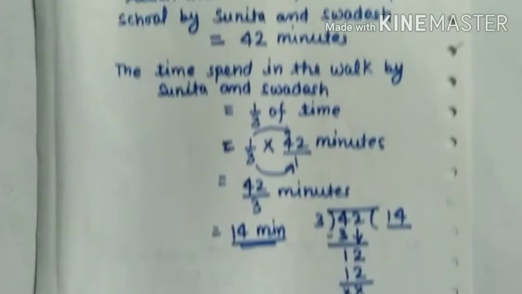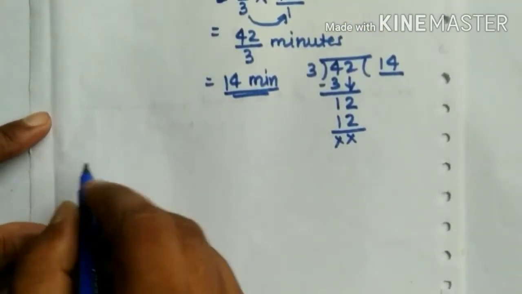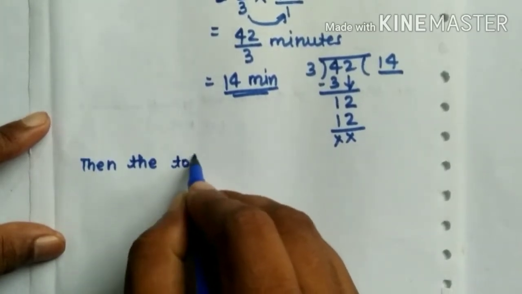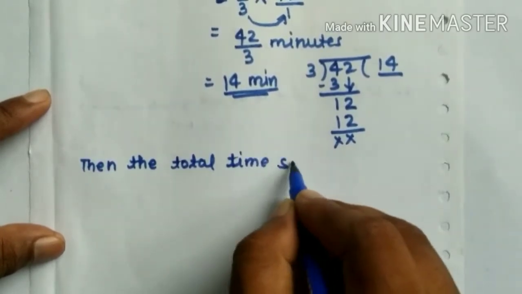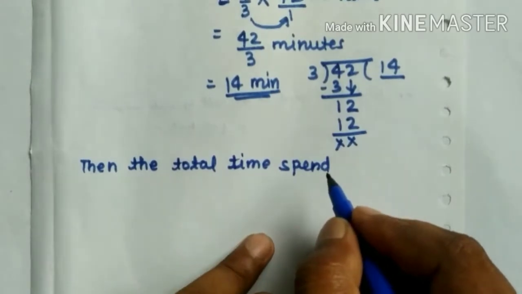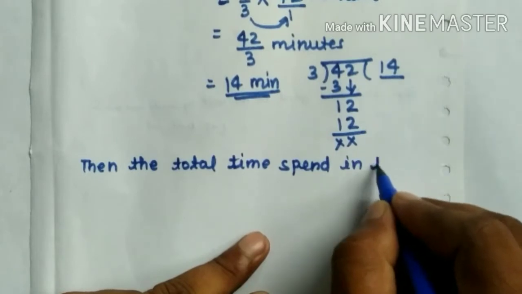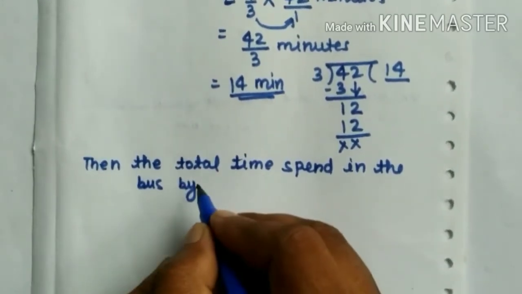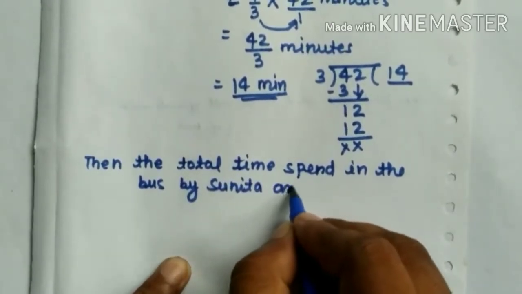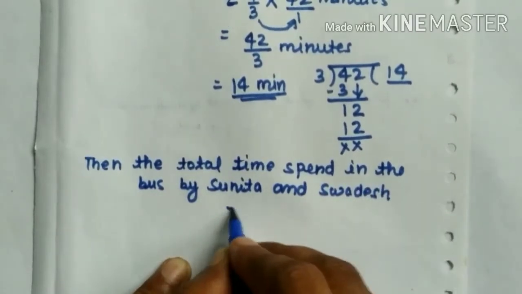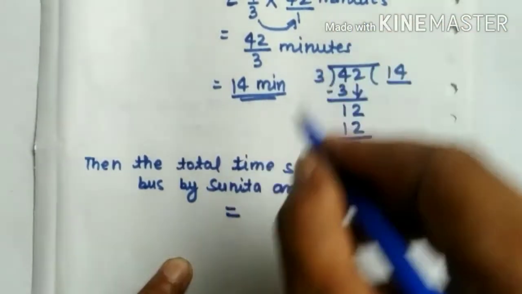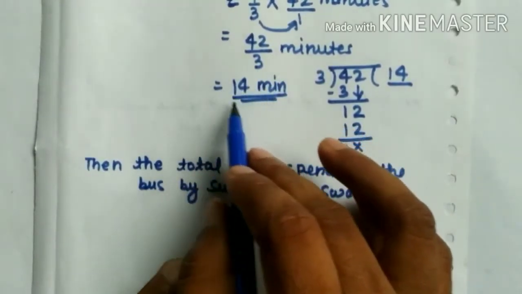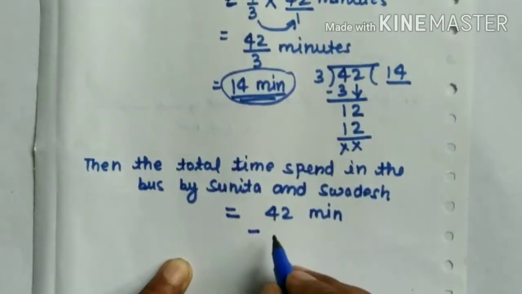Then we write the total time spent in the bus by Sunita and Swadesh is equal to the total time, 42 minutes, minus the walking time, 14 minutes. Then we write there 14 minutes.